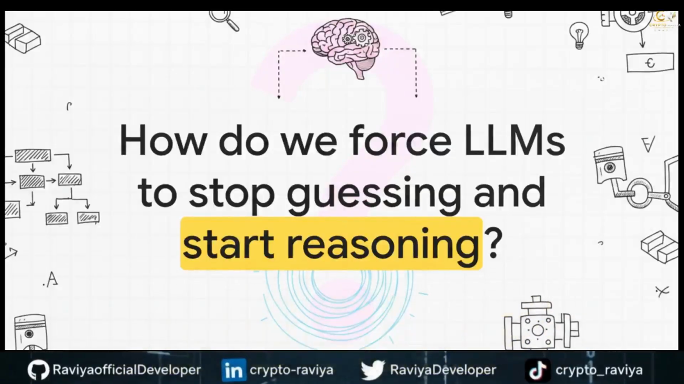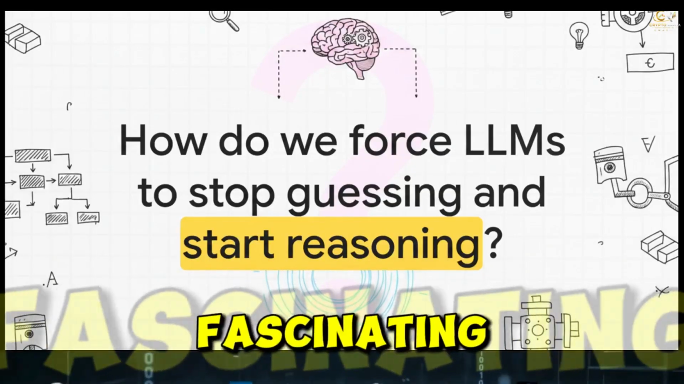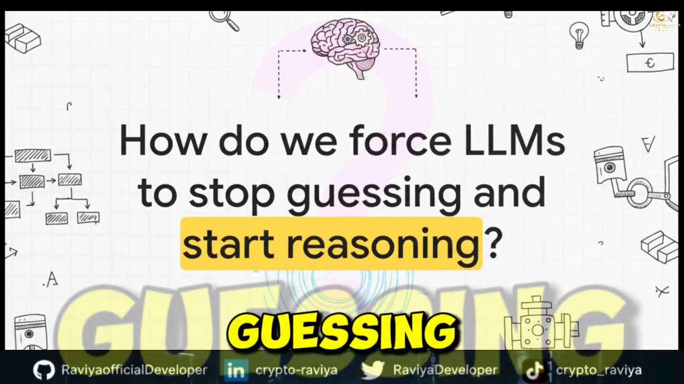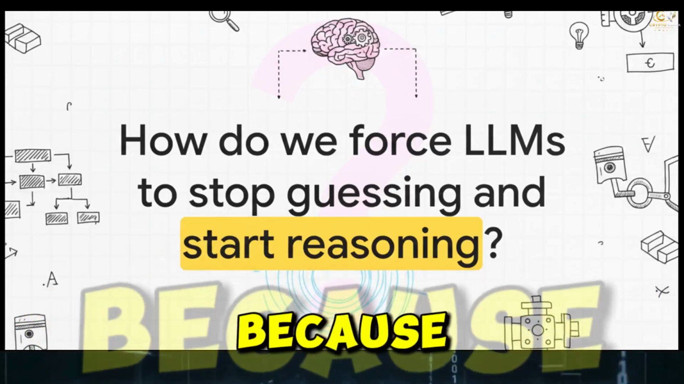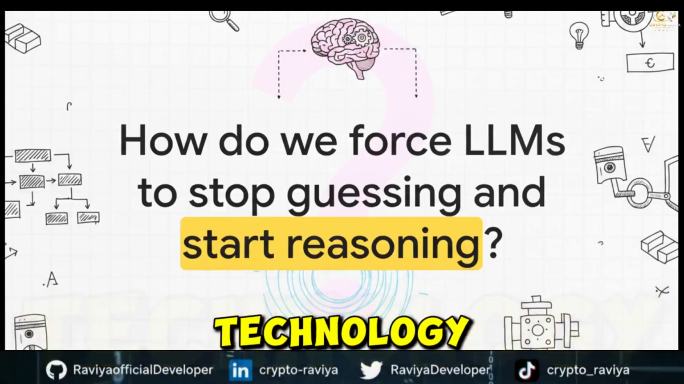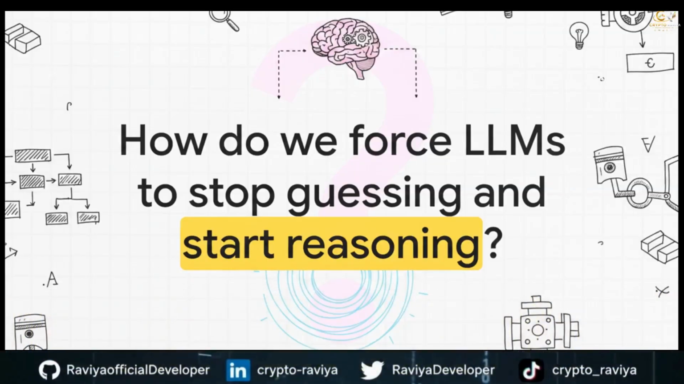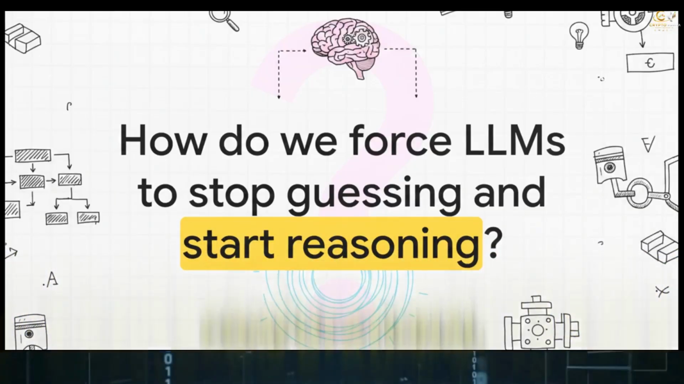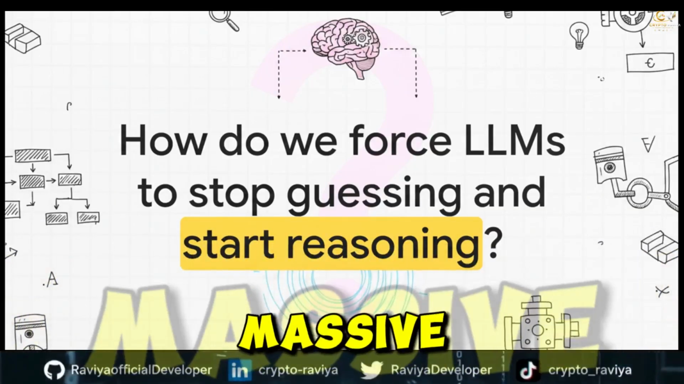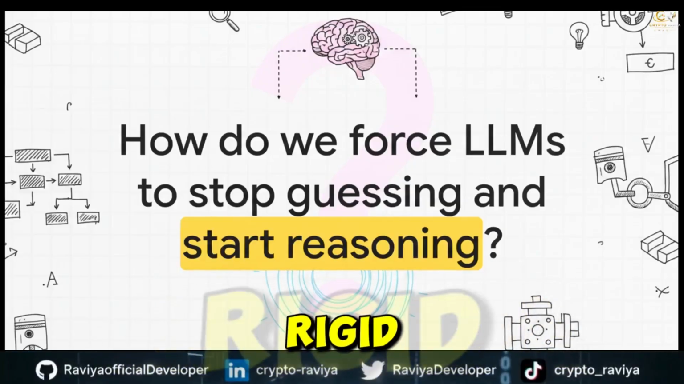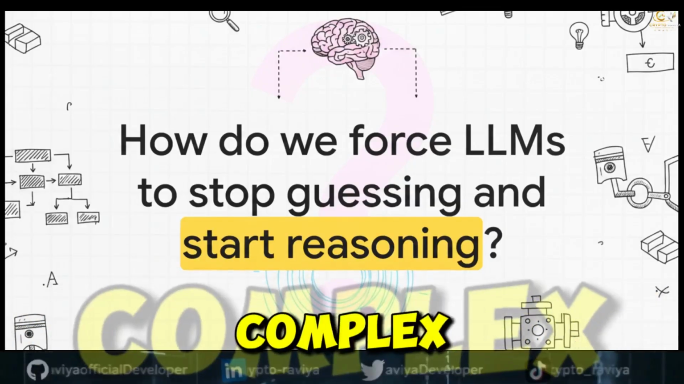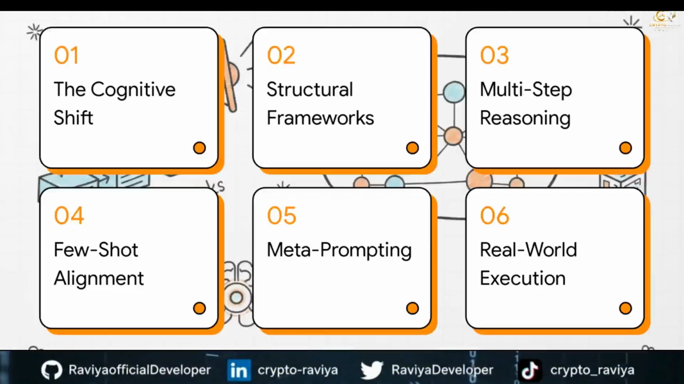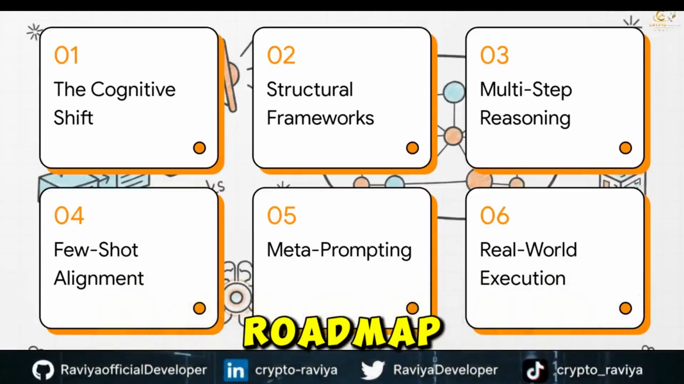So the module hooks us right out of the gate with a really fascinating question. How exactly do we force a language model to stop guessing and start reasoning? Because to truly master this technology, we kind of have to rethink LLMs entirely. They aren't just magic conversationalists, right? They are raw computational engines. And like any massive engine, they require really rigid structural scaffolds to perform complex, multi-step tasks without totally veering off track.